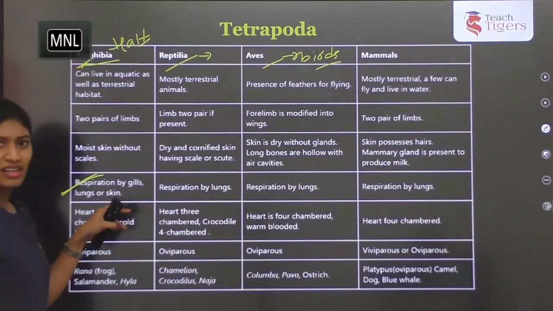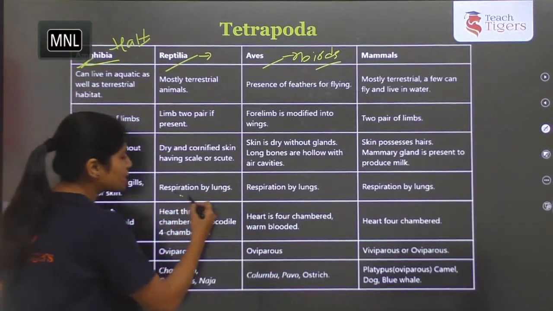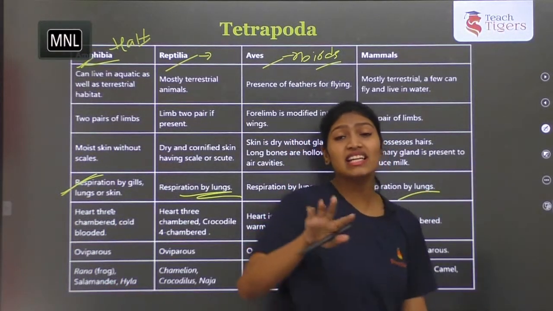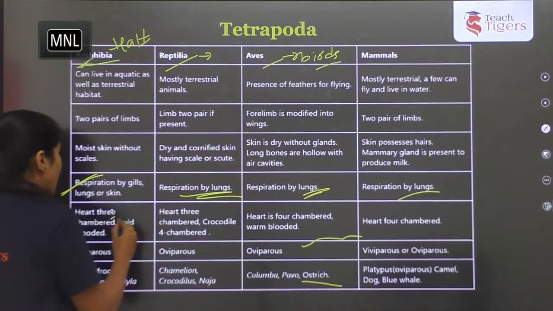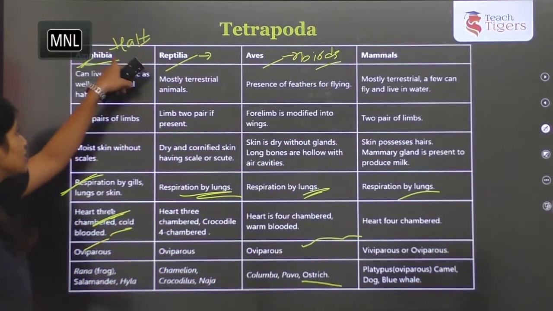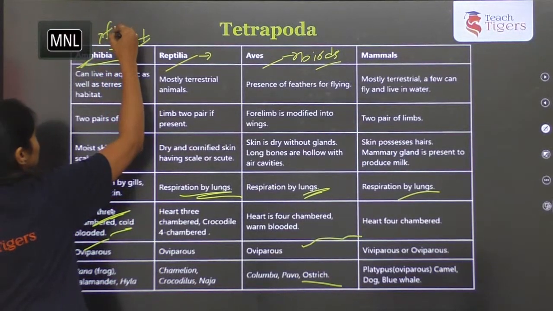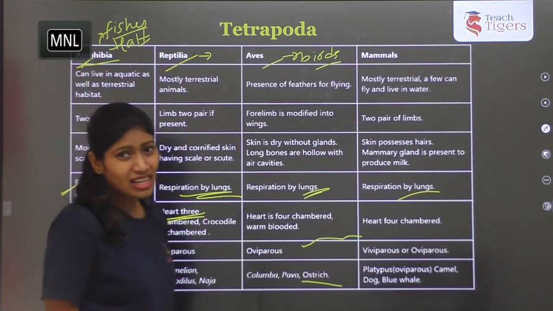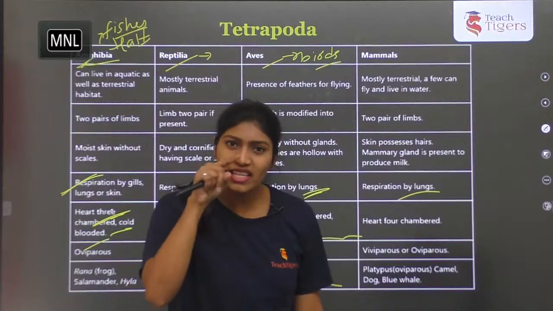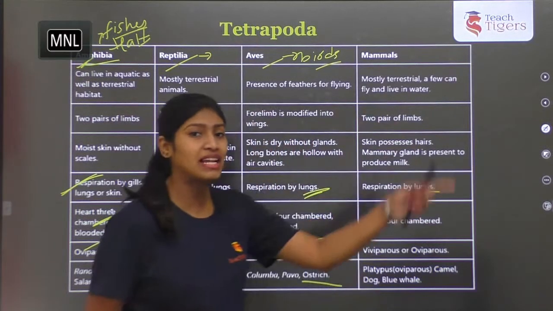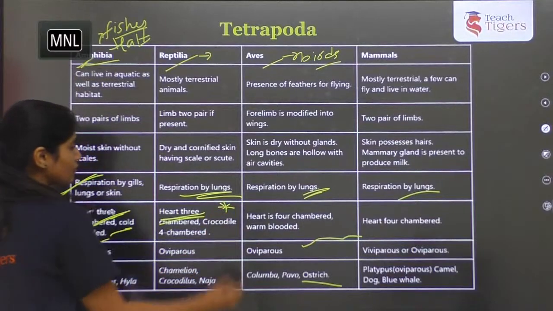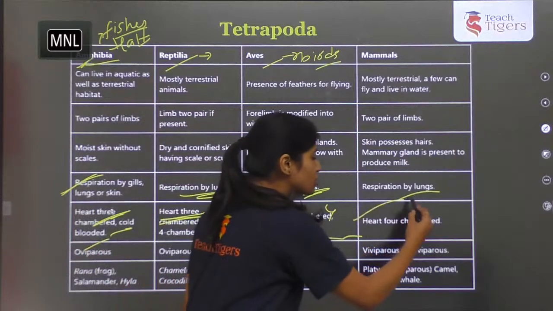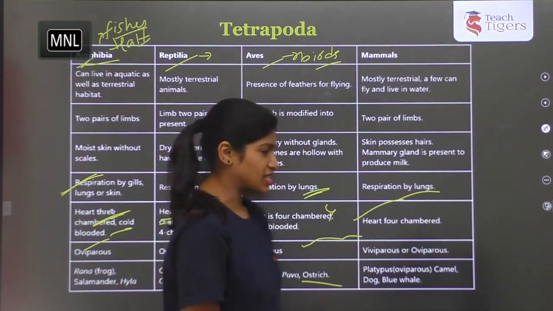Respiration is done by gills, lungs or skin. Respiration is by lungs, and here also by lungs. And very important is the comparison of the heart. The heart is three-chambered and cold-blooded. So amphibians as well as fishes are cold-blooded. And reptiles have a three-chambered heart, that is irregular, and the crocodile is an exception. Again an exception here: the crocodile has a four-chambered heart among reptiles. Important. And in aves also it is four-chambered and warm-blooded, homeotherms. And here also it is four-chambered and warm-blooded.